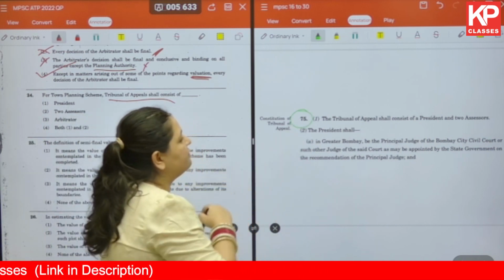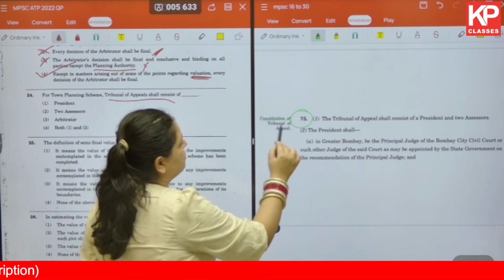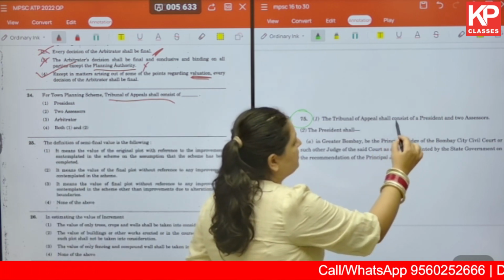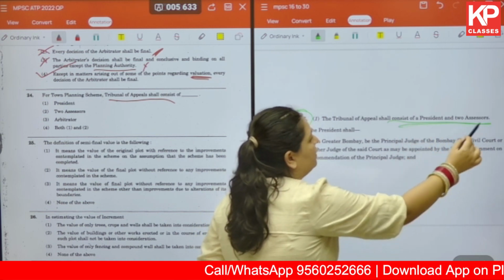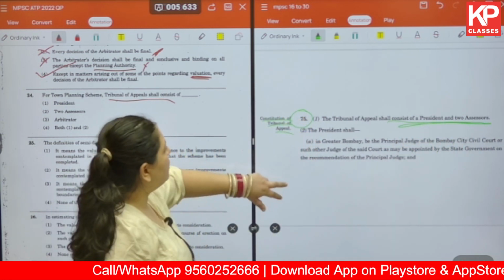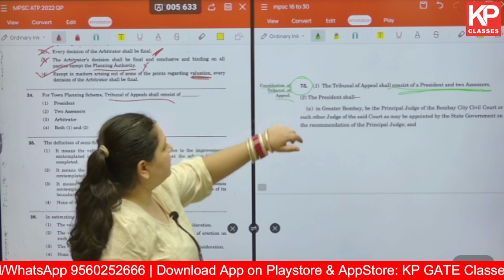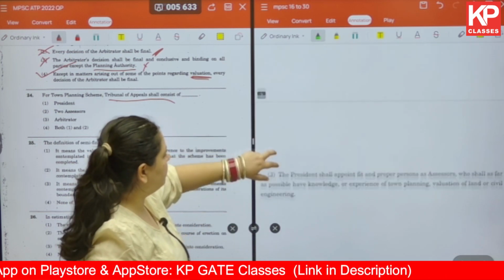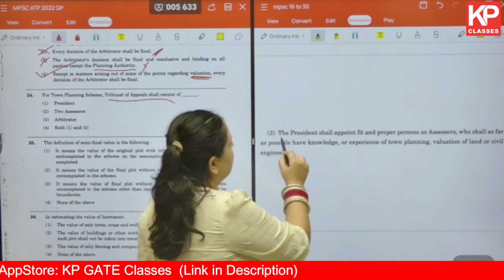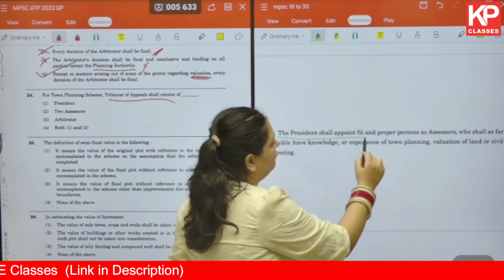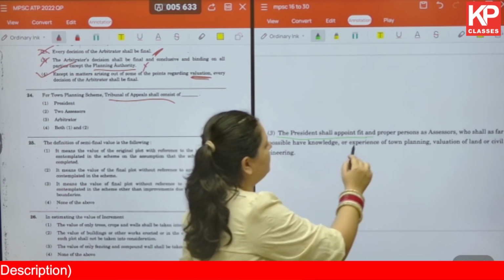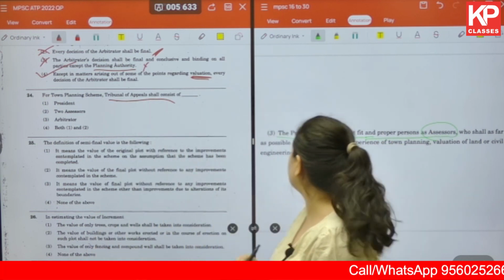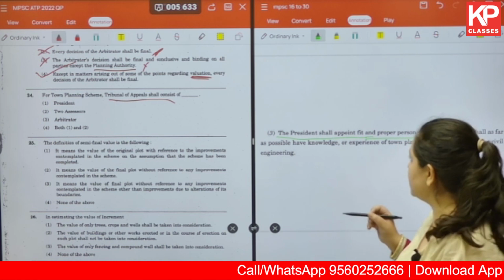So under section 75, which talks about the constitution of the Tribunal of Appeal, it is written that it shall consist of a president and 2 assessors. Then moving on into this particular section, you will find the details of who the president shall be, and also that the president shall appoint fit and proper persons as assessors. So we already know that the president is going to appoint the assessors.